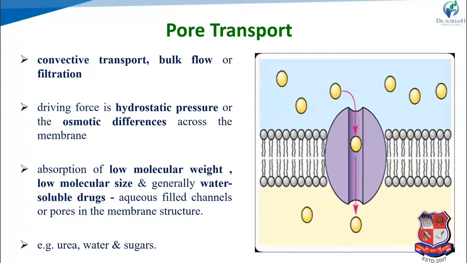In the cell membrane, aqueous filled channels or protein channels are present through which the drug crosses. Otherwise, we can say there are pores in the membrane structure, and drugs also cross the cell membrane through them. Examples like urea, water and sugar are absorbed by the pore transport mechanism.